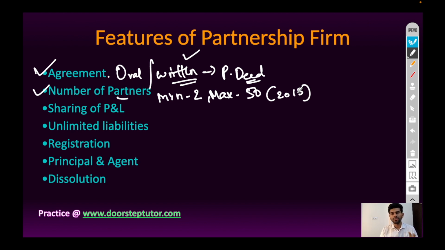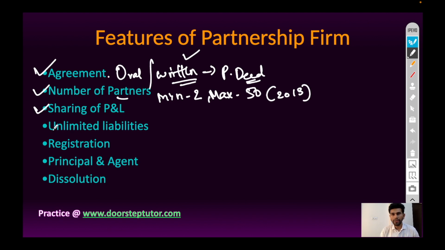Previously, it was 20 members for non-banking business and 10 members for banking business. But as per Companies Act 2013, the number of partners required to form partnership business is 2 and maximum allowed is 50.